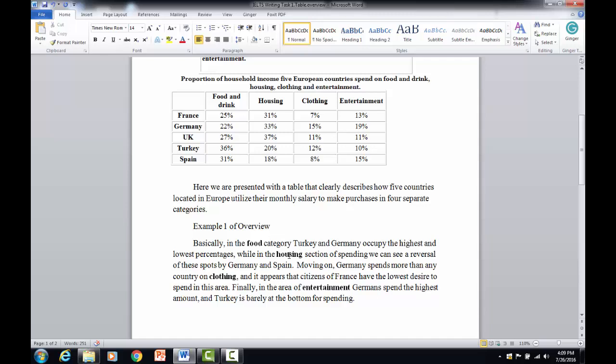In the housing category, the UK has the highest percentage, and Spain is at the bottom.